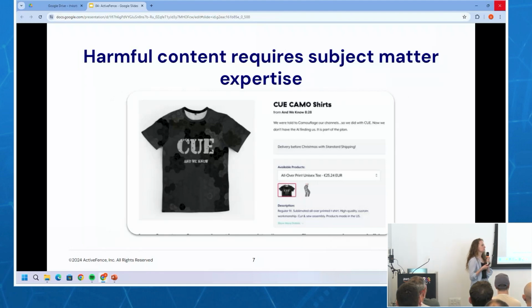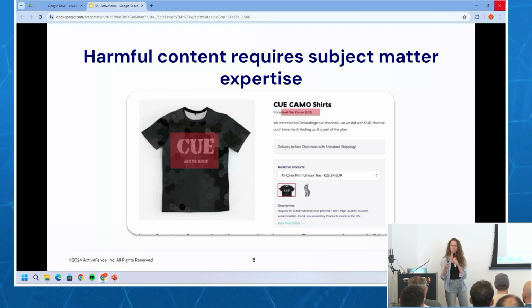So harmful content detection doesn't only require dealing with evasive and adversarial behavior, it also requires some subject matter expertise. For example, here's a t-shirt. It says CUE, Q. That doesn't mean anything, right? Just a word. But if you know about QAnon, and you know about 8chan, then you know that CUE is just sort of coded for QAnon. And they even say that. They say, we were told to camouflage our channels, so we did so with CUE. Now we don't have the AI finding us. But what they don't know is that we have subject matter experts and we know about this.